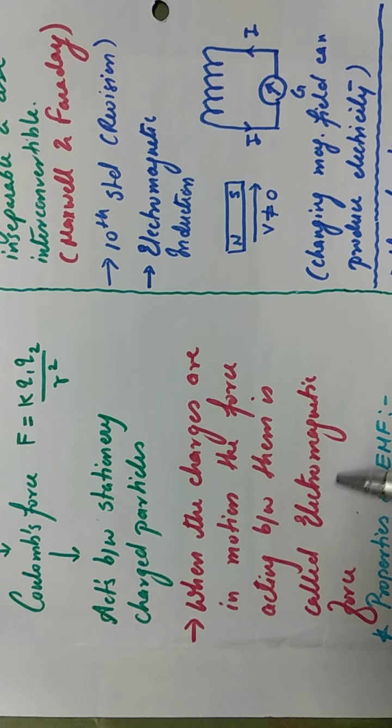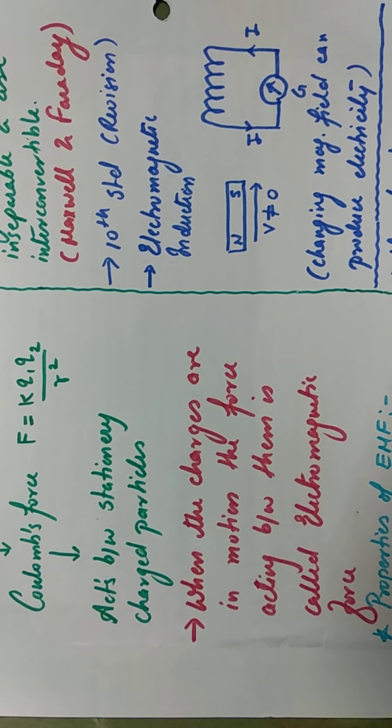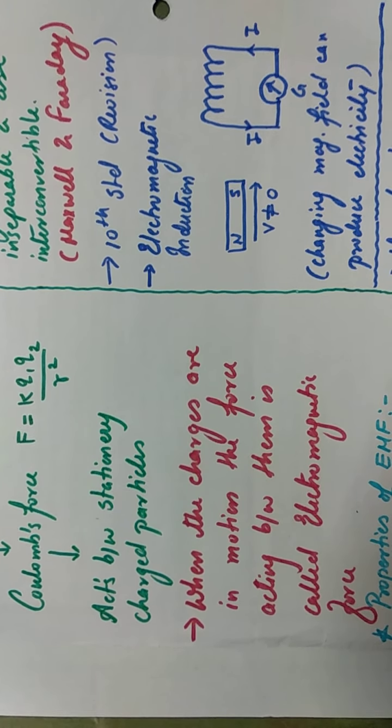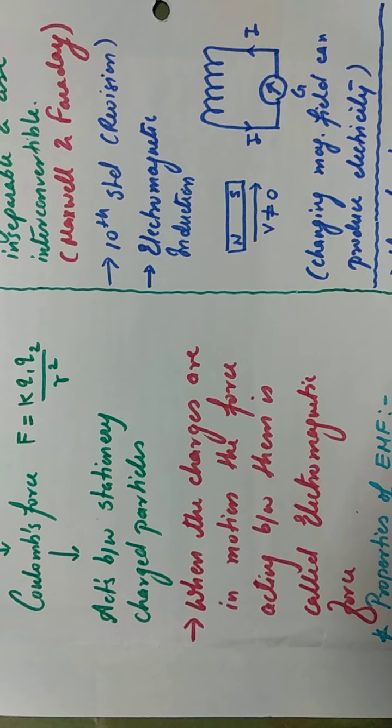Now why are we calling it electromagnetic force? See, when a charged particle is stationary, it creates an electric field around it, and as well as it can create electric force around it. But now suppose the same charged particle is in motion, then it has an electric field as well as a magnetic field around it. See, you have studied this a little bit in 10th standard, we'll see that.